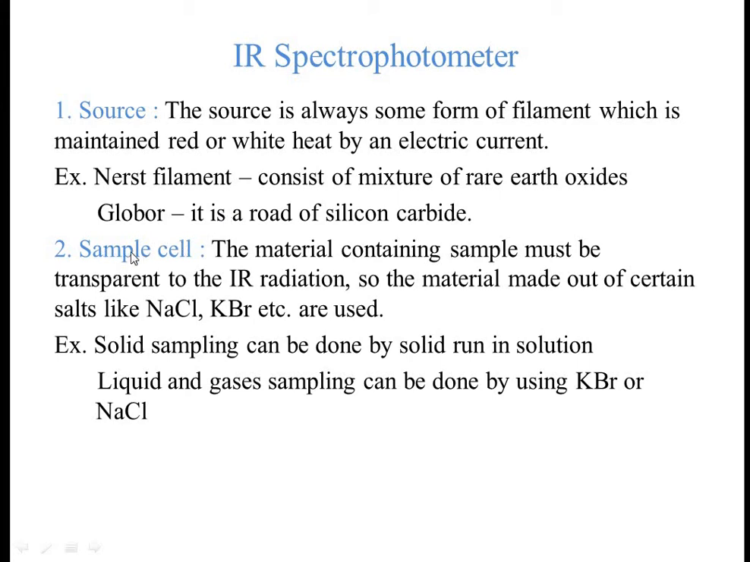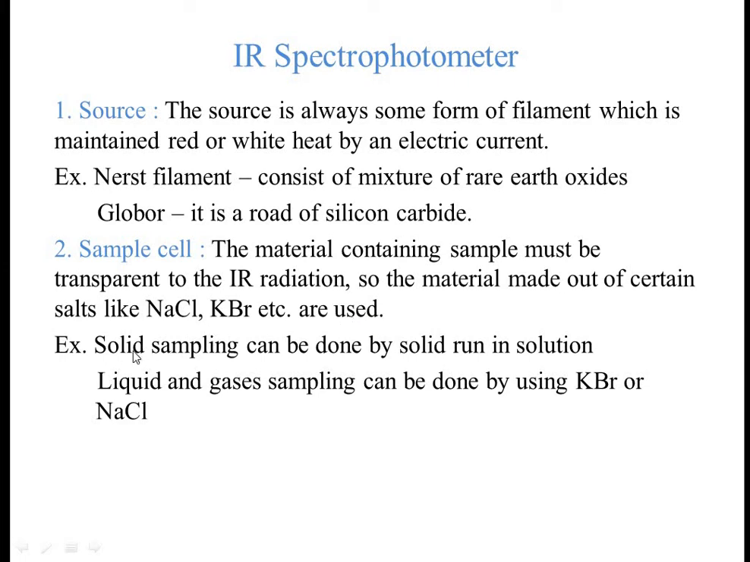Then the second point is the sample cells. The material containing the sample must be transparent to IR radiation. The material which is used for making the sample cell must be transparent to the IR radiation. So the material is made out of certain salts like NaCl or KBr. So the material which is used for making the sample cell is NaCl or KBr. That sample cell must be transparent to the IR radiation.